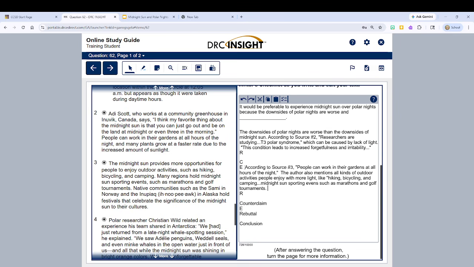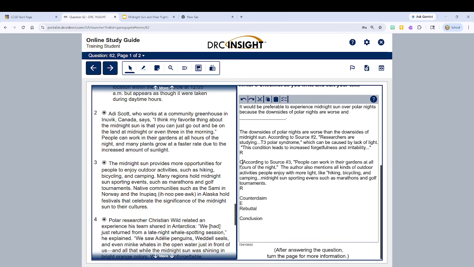So what is our mini claim here that this piece of evidence is supporting? We can take out the E for evidence. We've done that. We're going to take out the C for claim, and let's go ahead and make our claim.